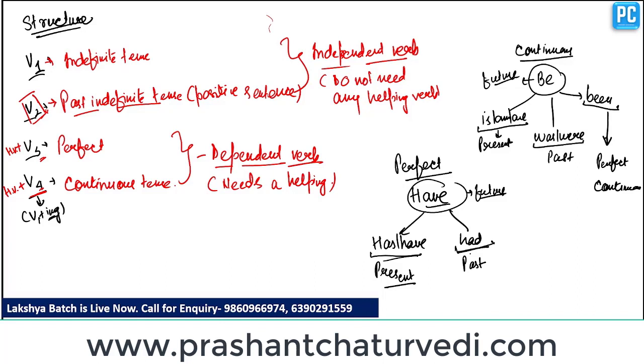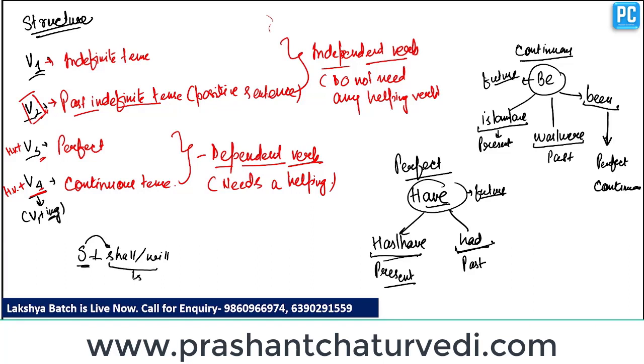So these are the basics, or the logic, of the structures of tenses. Now the last thing you have to remember is that whenever you construct a future tense, you have to write a modal shall or will immediately after the subject. Why?